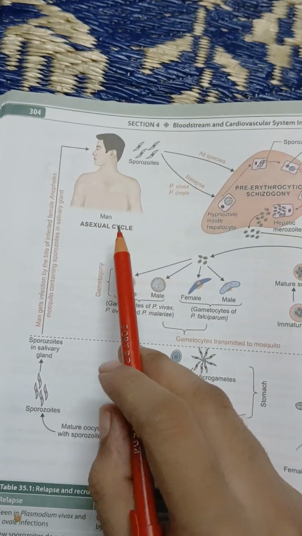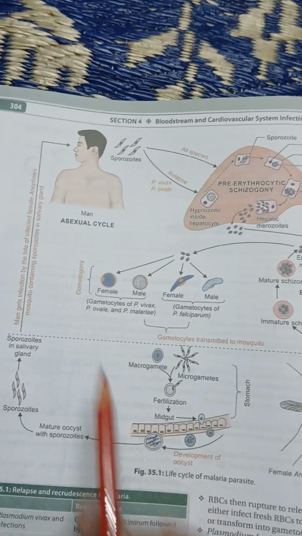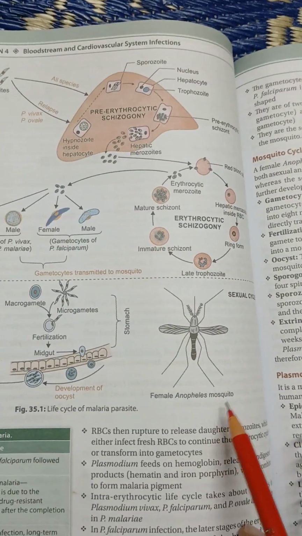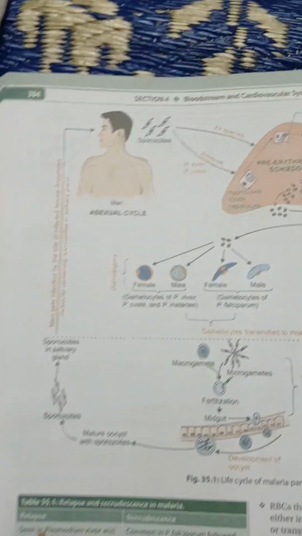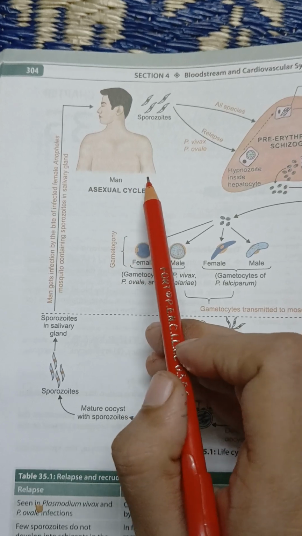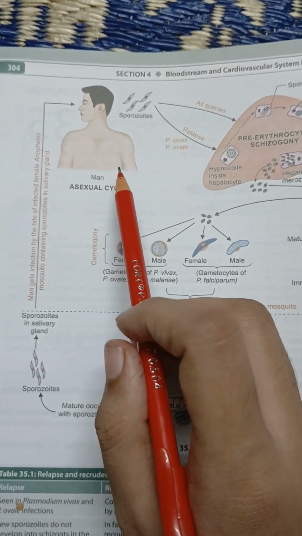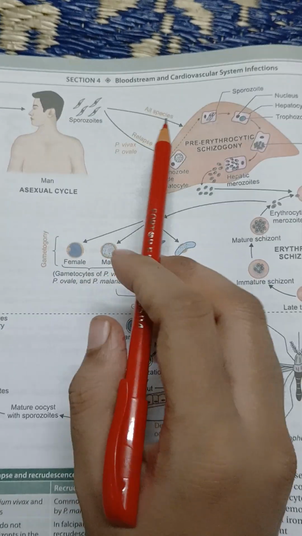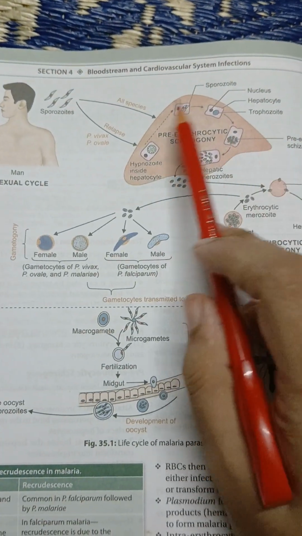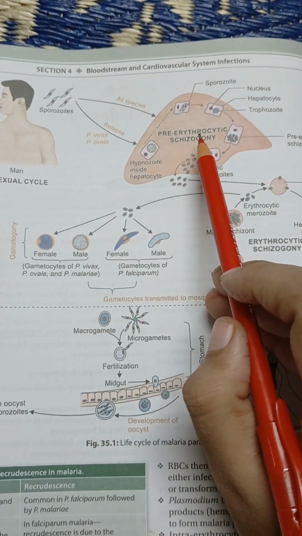More of a kind, you can see this diagram. In this diagram, man follows the asexual cycle and the mosquito follows the sexual cycle. Here you can see that in the asexual cycle, the sporozoites enter into circulation. Those sporozoites of all species will enter the liver as the pre-erythrocytic schizont stage.